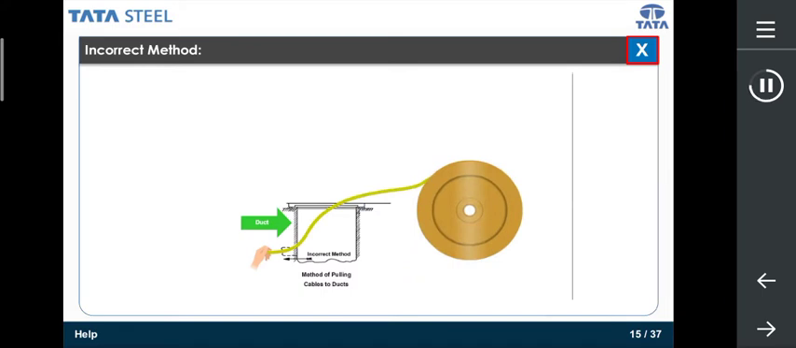Drawing the cable from the direction shown on the screen will cause the cable drum to experience a torque and ultimately slip.